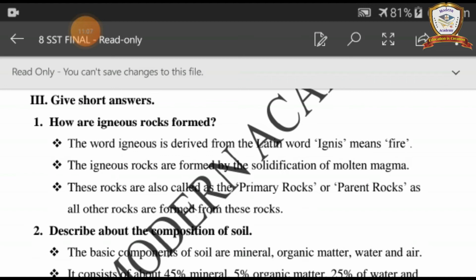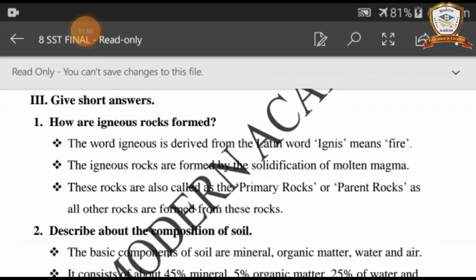Third point, these rocks are also called the primary rocks or parent rocks, as all other rocks are formed from these rocks. Once again, how are igneous rocks formed? The word igneous is derived from the Latin word ignis, meaning fire. Second point, the igneous rocks are formed by the solidification of molten magma. Third point, these rocks are also called the primary rocks or parent rocks.